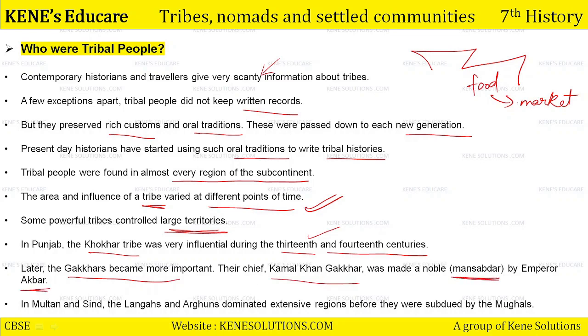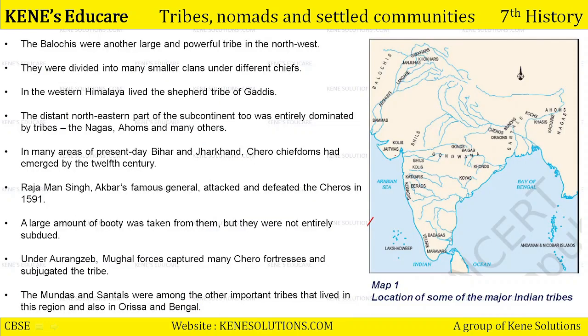Then talking about Multan and Sindh, the Langas and the Arguns, another name of a tribe. Langas and Arguns dominated an extensive region before they were subdued by the Mughals. Multan और Sindh region में कौन है? Langas and Arguns. पंजाब में कौन है? खोक्कड़, गक्कड़. Okay. So they were very famous tribes. I will show you the map also.